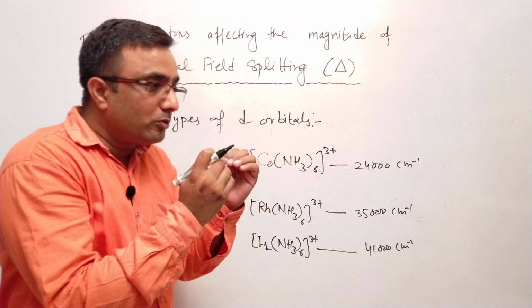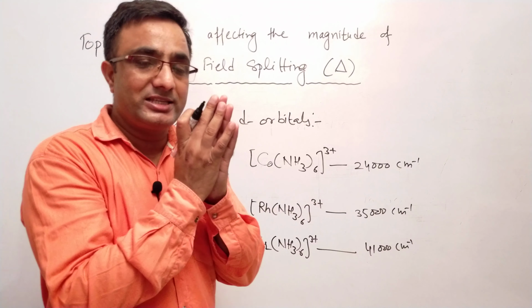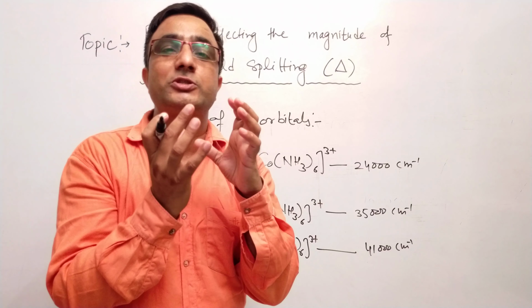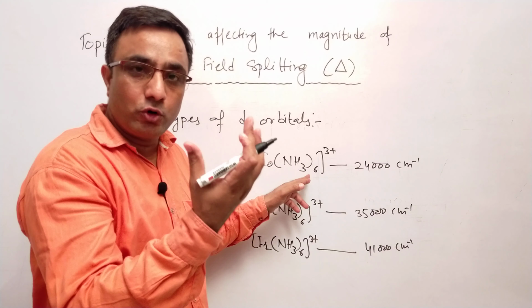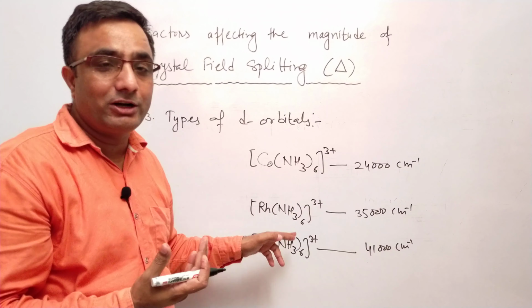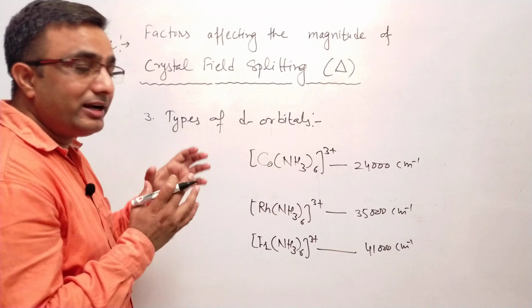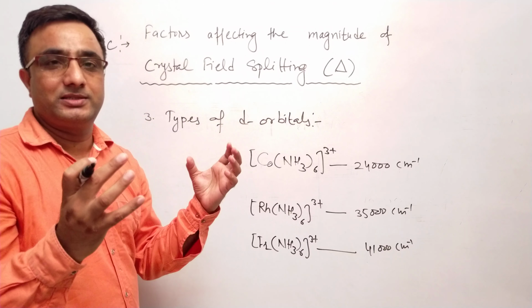So when we go from 3d to 4d to 5d, there will be greater crystal field splitting, if the geometry, oxidation number and ligand are the same. So this is the third parameter on which crystal field splitting depends.